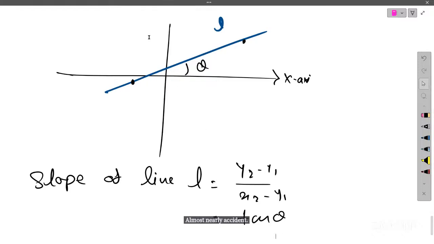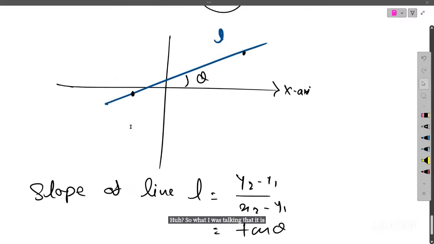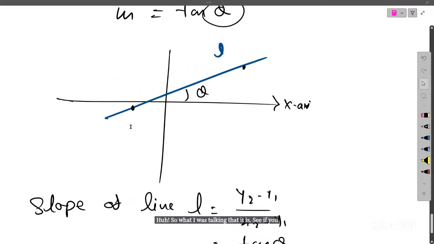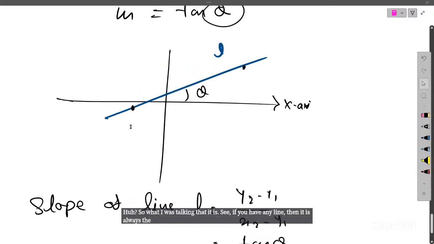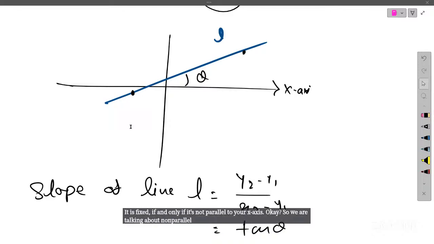Okay, now it's okay. So what I was saying is, if you have any line, then this line will always intersect the x-axis at some point, if and only if it's not parallel to your x-axis. So we are talking about lines not parallel to the x-axis.